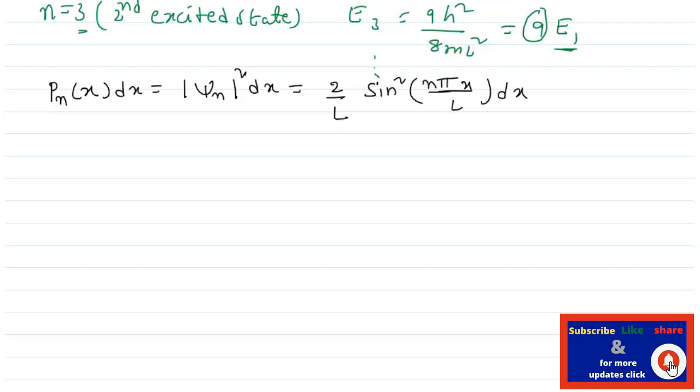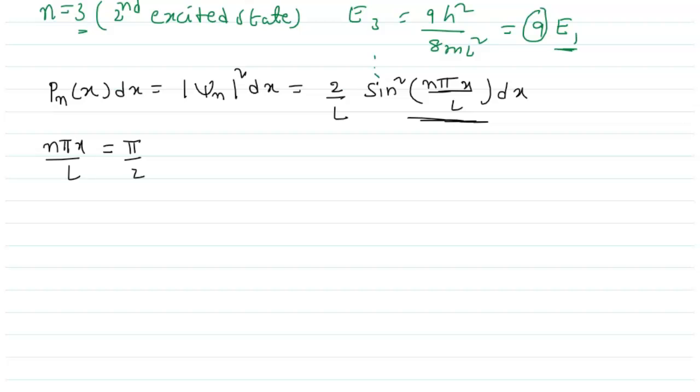This value becomes maximum when, for example, the sine value is maximum at 90 degrees. That means if nπx/L is π/2, we get the maximum value, and sin becomes 1.